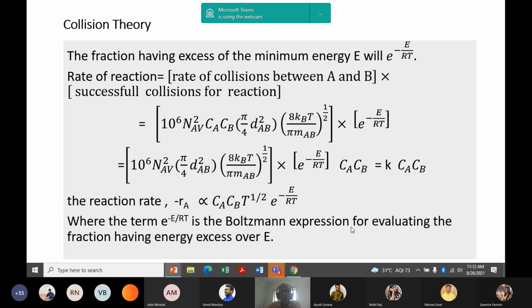Last line it is given, Boltzmann expression for the evaluation of minimum amount of energy having the total number of collision.